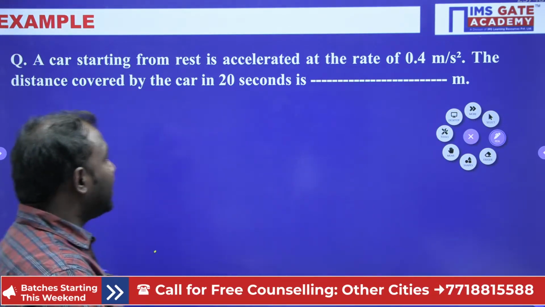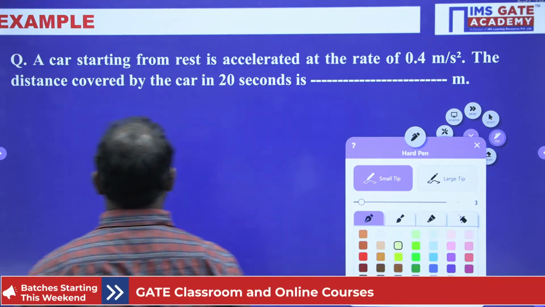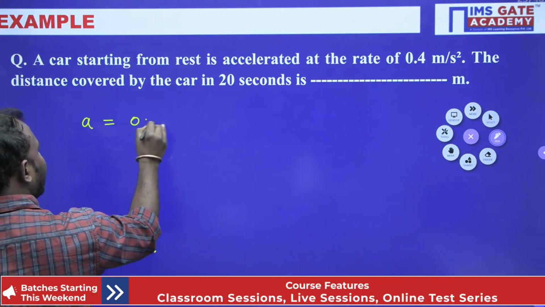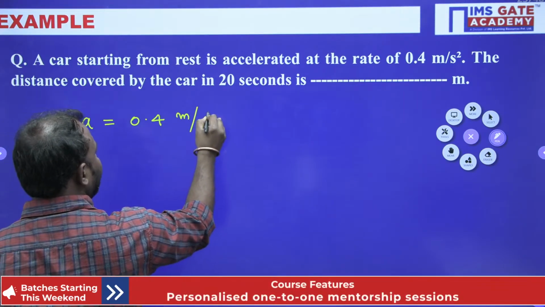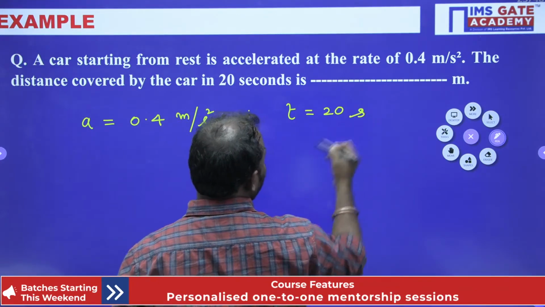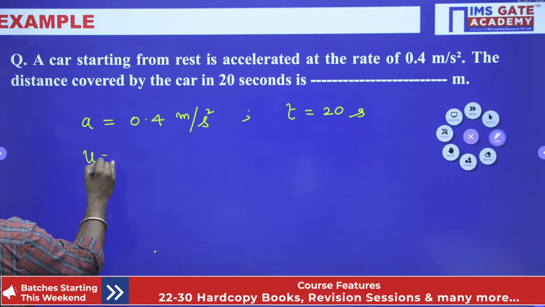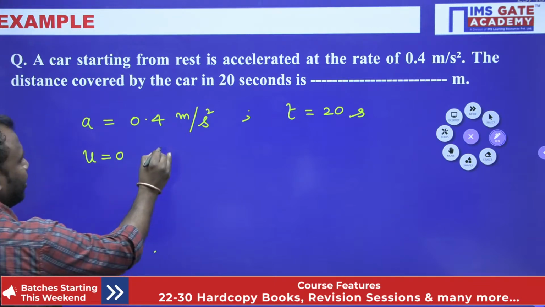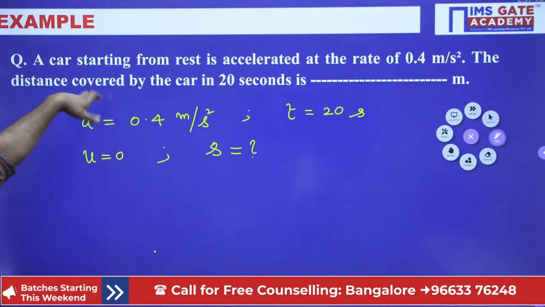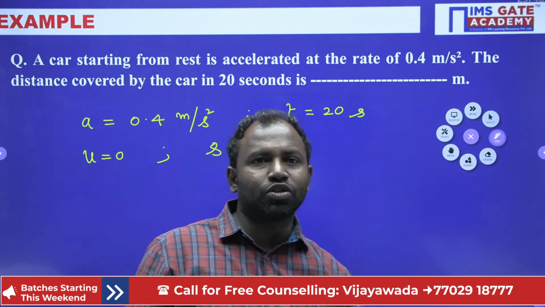Now what is given? When the car is in starting resting position, then the initial velocity is 0. Here a is given, a is equal to 0.4 meters per second square, and time is also given, that is equal to 20 seconds. The car is starting from rest, so initial velocity is equal to 0. Now what we need to find? We need to find how much distance it has covered using these parameters. So which equation is going to be used?